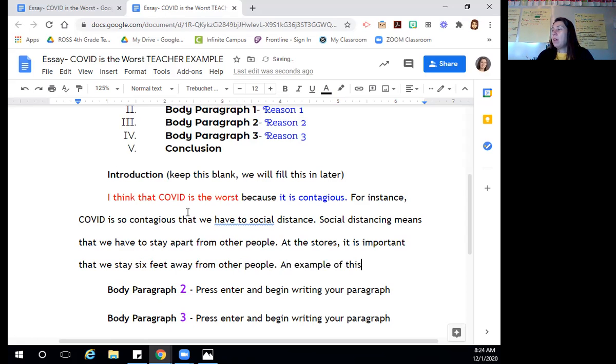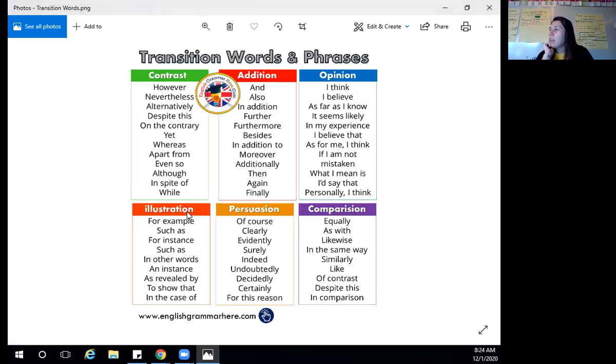An example of this, transition word, I think it's underneath the illustration one. Let's see. I don't see it here, but that doesn't mean that I can't use this. So I'm going to use it anyway.